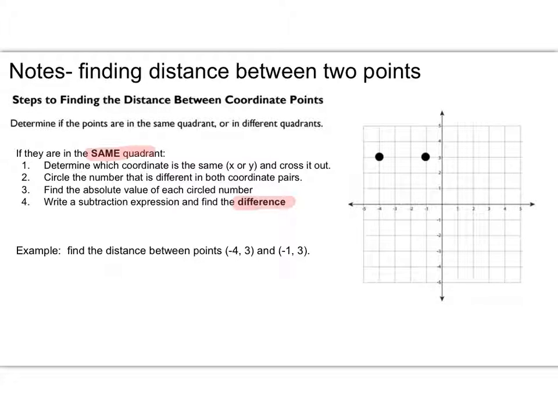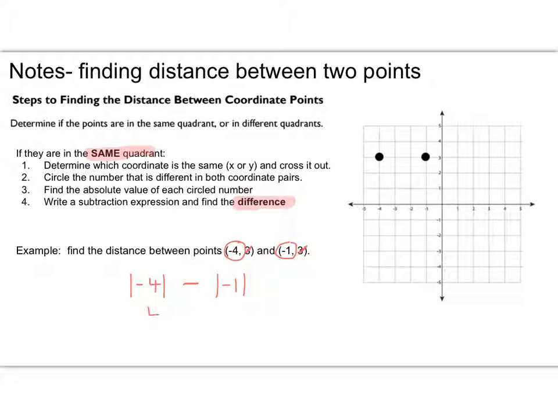Let's see, determine which coordinate is the same and cross it out. So we have the same y-coordinate in this problem. So we're going to cross that out. We're going to circle the numbers that are different. So the x-coordinates are different. We're going to find the absolute value of each circled number. So I'm going to find the absolute value of -4 and the absolute value of -1. And the difference here is, once we find those, we're going to subtract them.